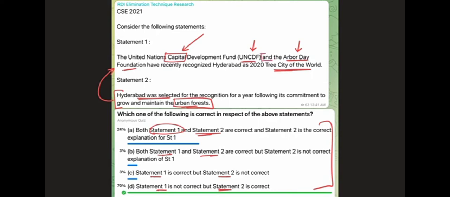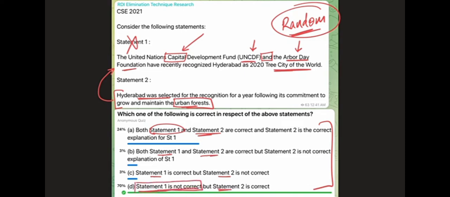It is saying UNCDF and Arbor Day Foundation have recognized Hyderabad. So this is a completely random organization, right? In fact, before this question had appeared, we would never have even heard about what the Arbor Day Foundation is. It's a completely random organization, and we have understood that if any statement gives random facts, and that statement is important in marking the answer, that means that random fact is incorrect. If the random fact is incorrect, statement 1 is incorrect, and the only option that says that statement 1 is not correct is the delta option.